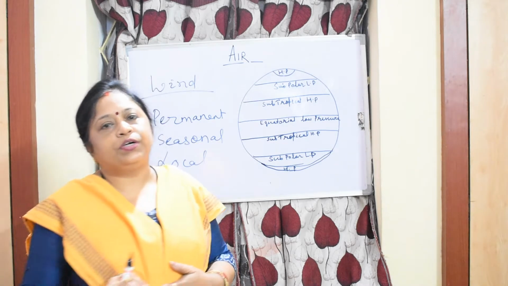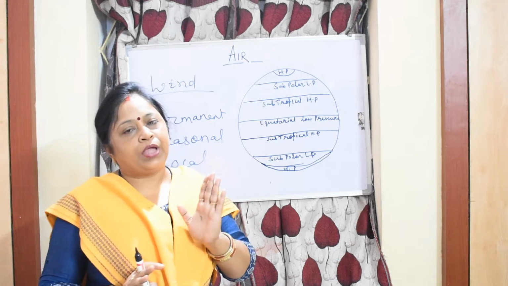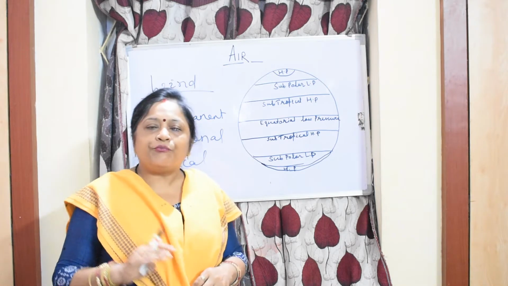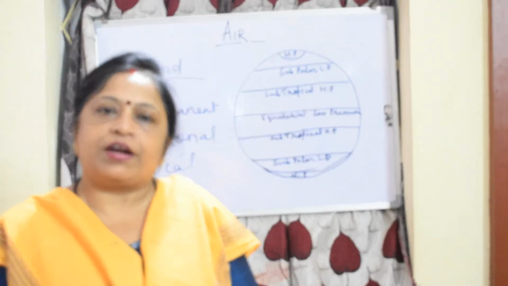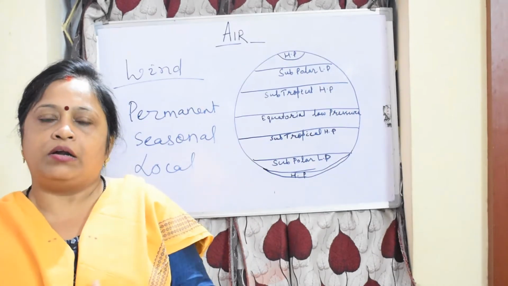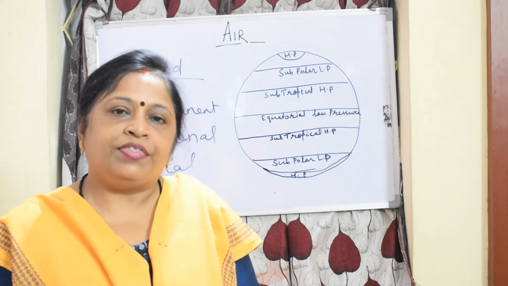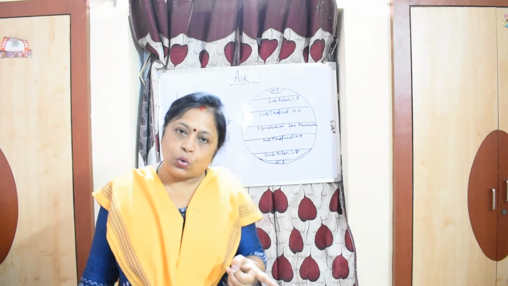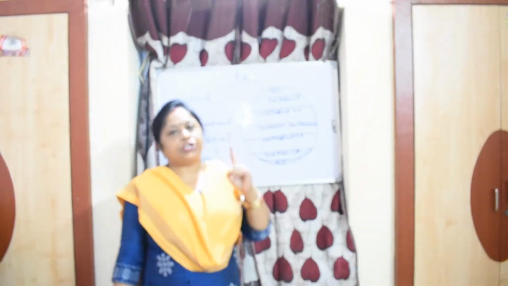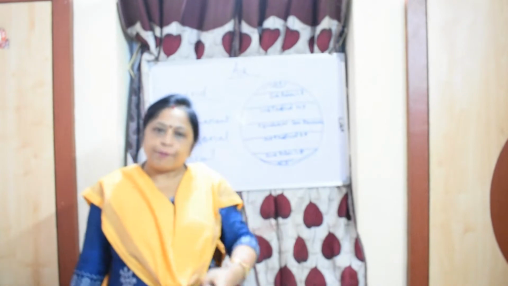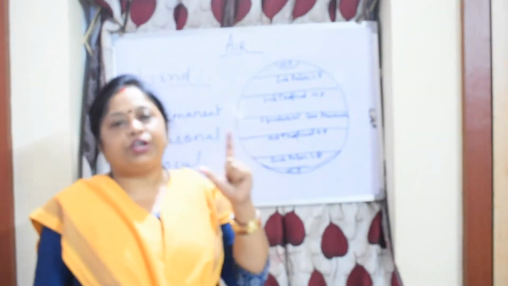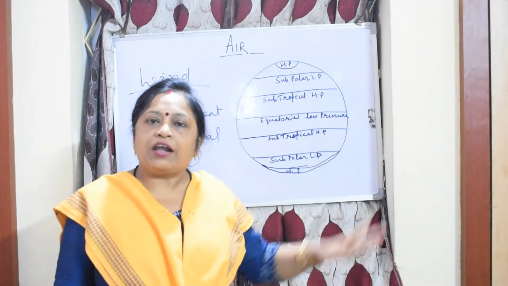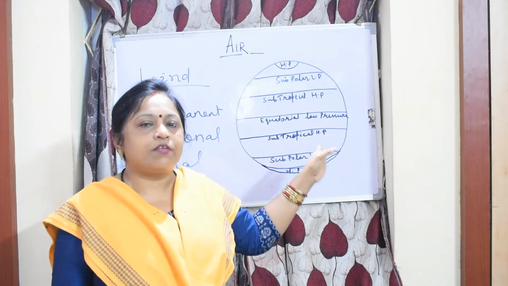Now come to air pressure. We have already completed air pressure in the last class. Come to the pressure belt. We know that air pressure has a certain relationship with temperature and altitude. If the temperature is more, then pressure is low. If the temperature is less, the pressure is high. So according to the temperature of the earth, the pressure is also divided, and there are specific pressure belts on the earth. And now we are going to read about these pressure belts.